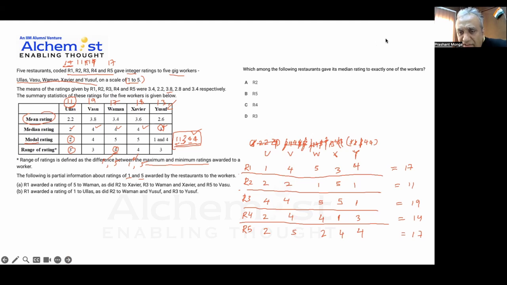R2, okay, I need not check everything. R2 is not possible. Let me look at R5. R5 again is not possible. R4 has 1, 2, 3, yeah, 3, 3. So R4 is the person who has given one middle rating, and the answer will be R4. You can check for R3 if you want to, in case there's an error. Let me have a look, but R4 is the right answer. Yeah, I can see in R3 also. That's fine. So thank you very much. Hopefully you've understood.